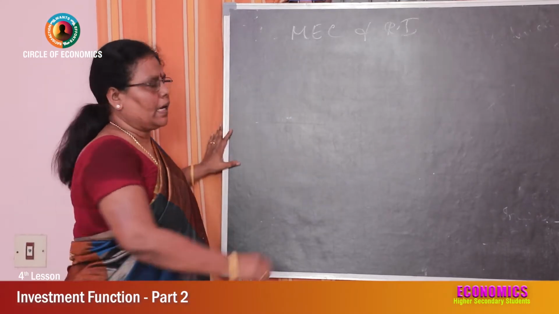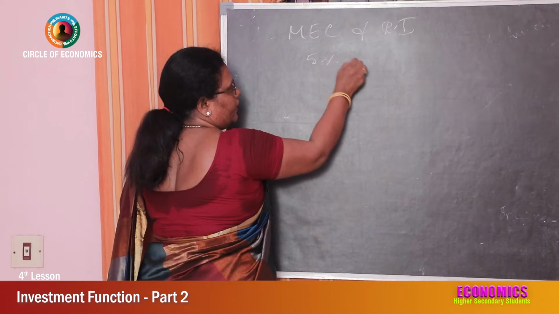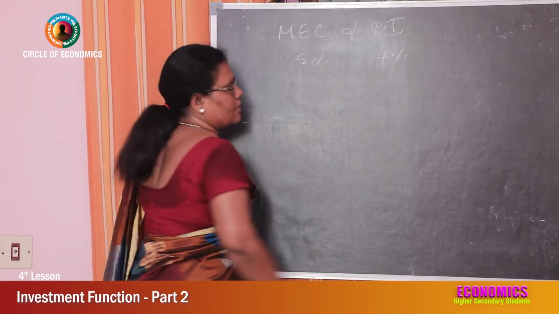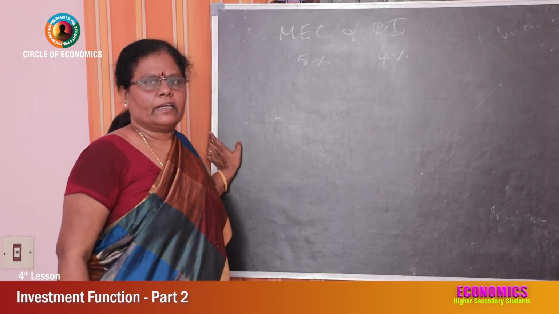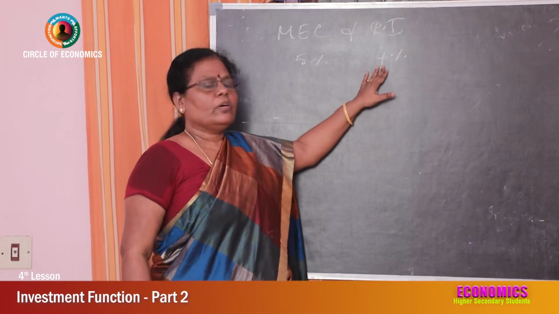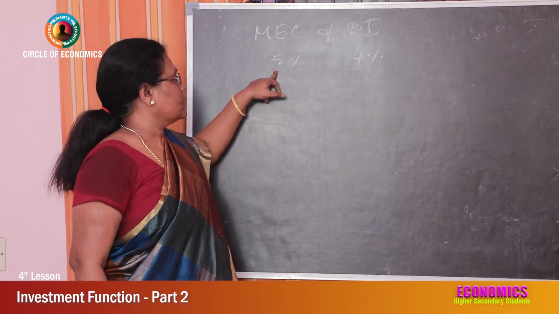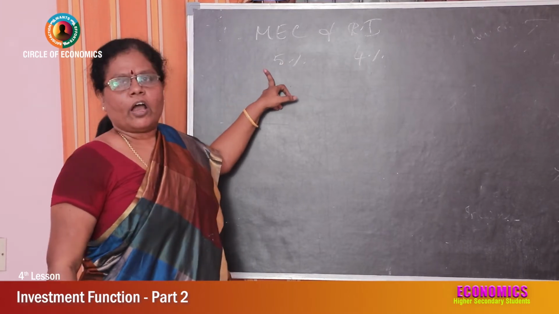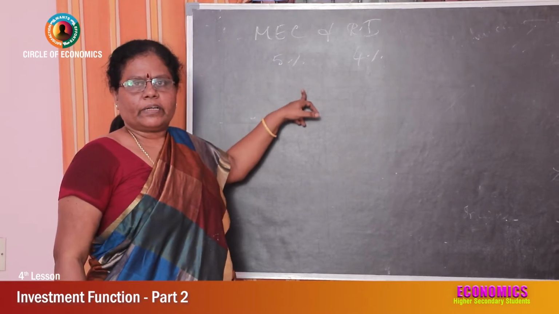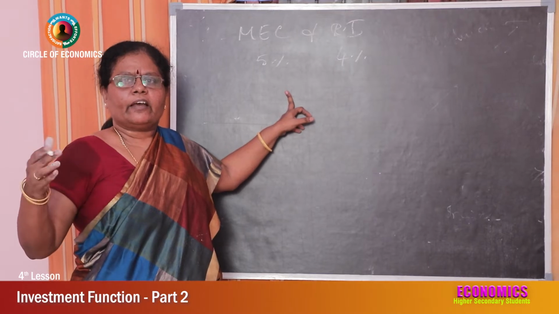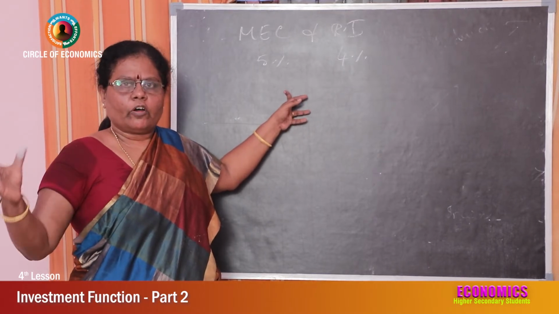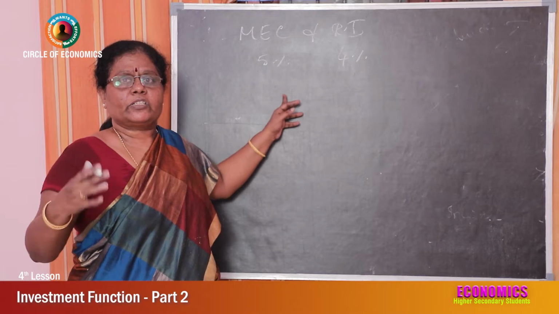Marginal efficiency of capital is 5% and rate of interest is 4%, so the entrepreneur will find it profitable to borrow the money at 4% rate of interest and invest in order to get 5% of output. This is nothing but the annual rate of return, the amount of output that is earned when additional units of